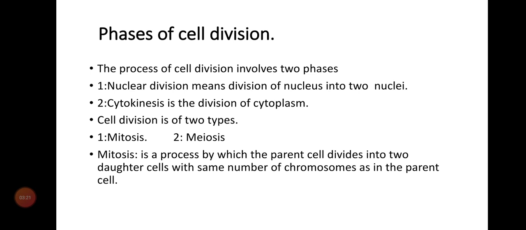Okay, now we will discuss the types of cell division. Cell division is of two types, mitosis and meiosis. Now we will discuss mitosis. Mitosis is a process by which the parent cell divides into two daughter cells with the same number of chromosomes as in the parent cell.